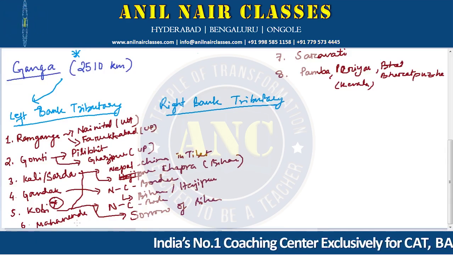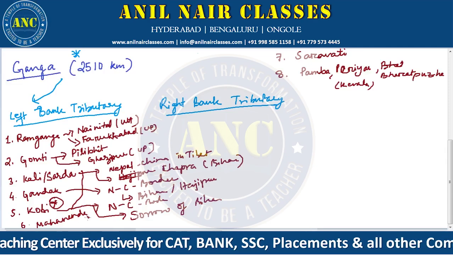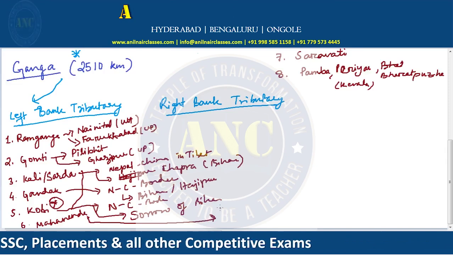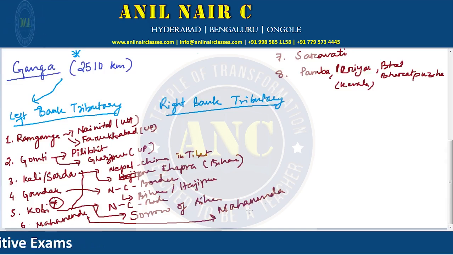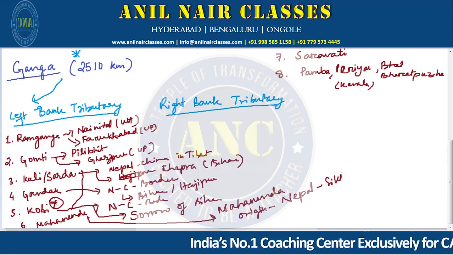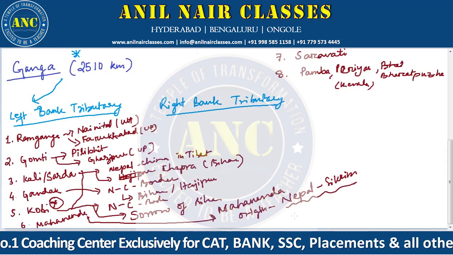And the last one is Mahananda. Here the origin is Nepal and Sikkim, and it joins Ganga in Bangladesh.